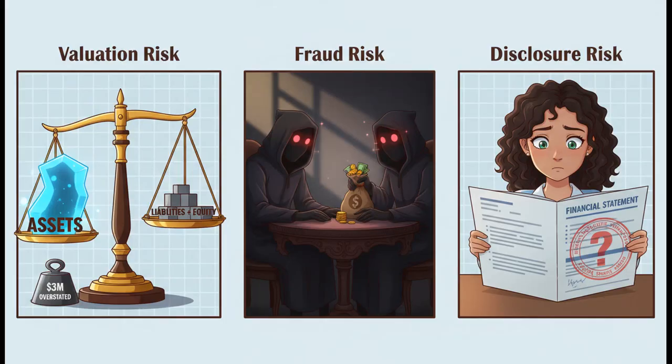So, let's use our framework. Step 1. Identify the related parties. That's easy. It's Goku and his son Gohan. Now, step 2. Assess the risks. And man, there are a few big ones here. First, valuation risk.